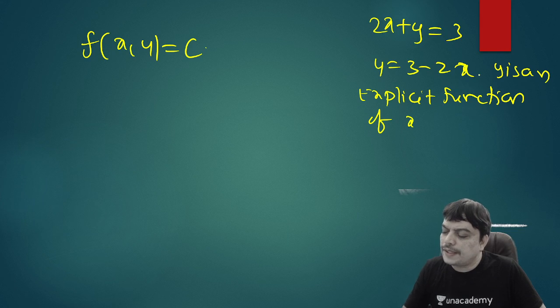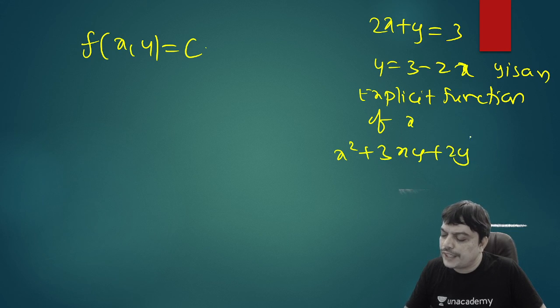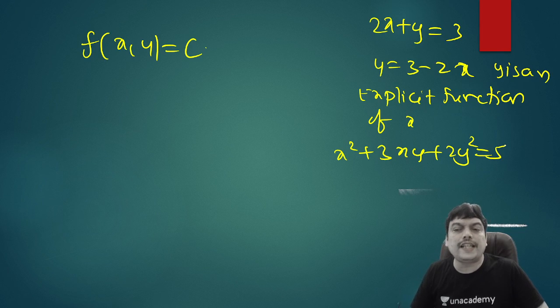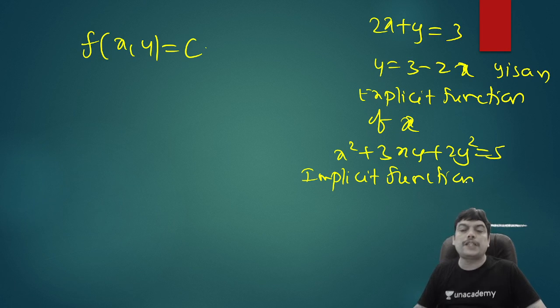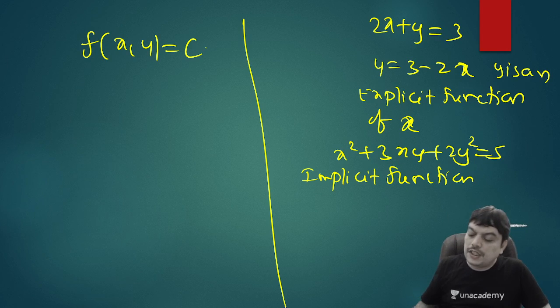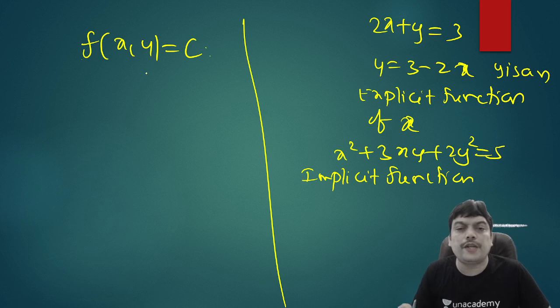But suppose there is a result like x square plus 3xy plus 2y square equal to 5. Here you cannot write y as a unique value in terms of x. So this is an example of an implicit function, where we cannot express y uniquely in terms of x. Whenever you have f of x, y equal to c, where you cannot express y uniquely in terms of x, it is called an implicit function.